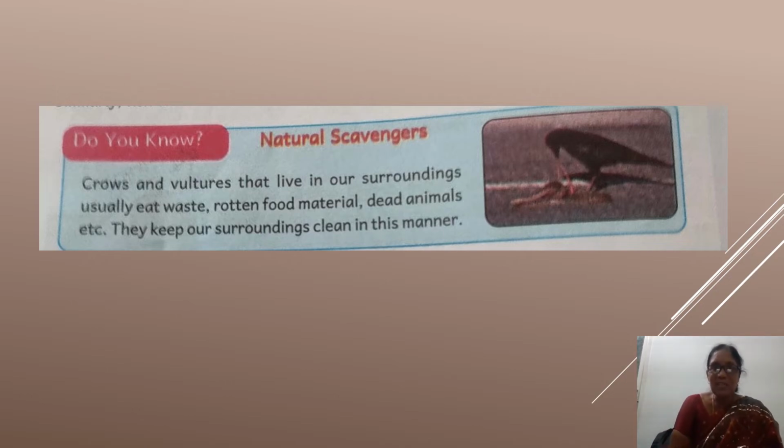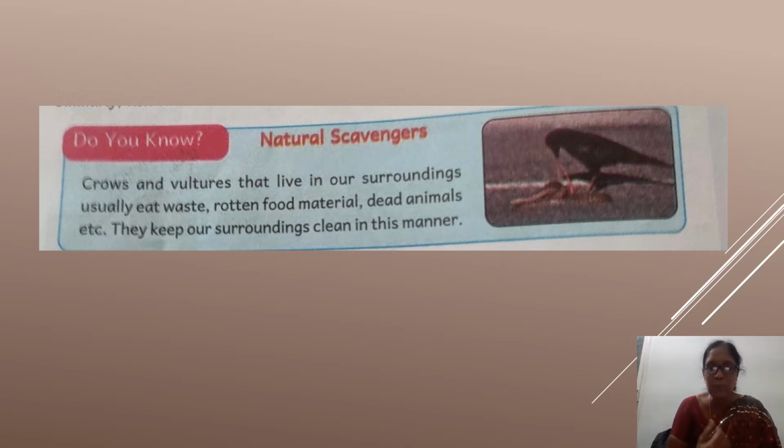So this way, these crows eat waste food, rotten food, dead food, and keep our surroundings clean. Otherwise, our surroundings might have got rotten.